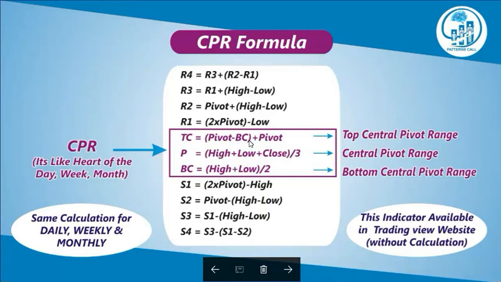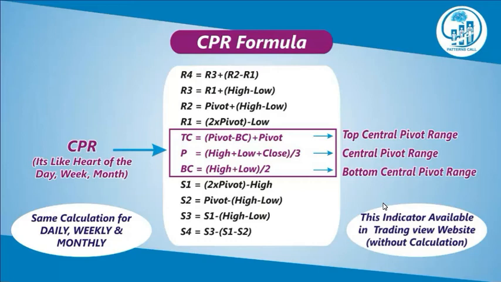Previous month high, previous month low, previous month close divided by 3 is the monthly pivot. That's all. This indicator is available on the TradingView website without calculation. Every time you have a calculator, then you can apply the CPR. You don't need to, because technical analysis has improved so much in our digital world.